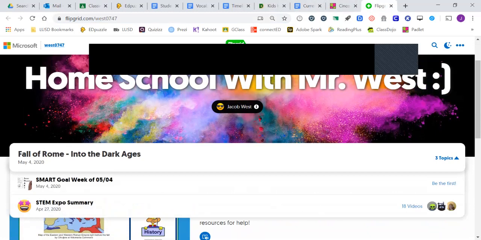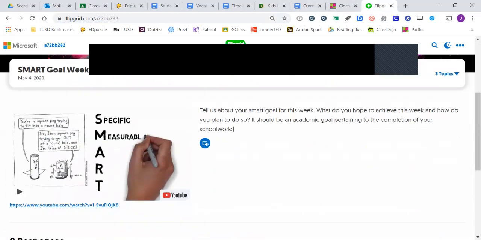Because this week, you need to, first, post a SMART goal. Tell us about your SMART goal for this week. What do you hope to achieve this week, and how do you plan to do so? This should be something to do with schoolwork, something academic. So how are you going to complete it? It's basically helping you come up with a plan to finish your work for the week. And then